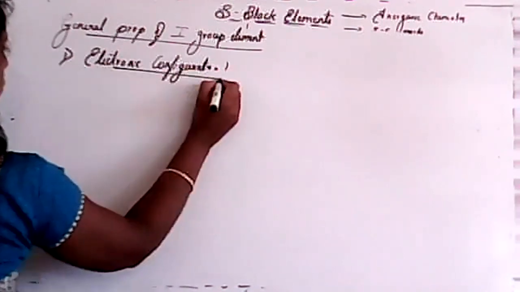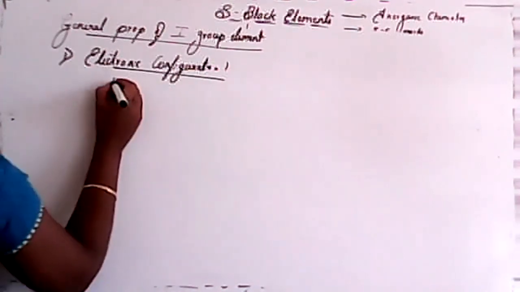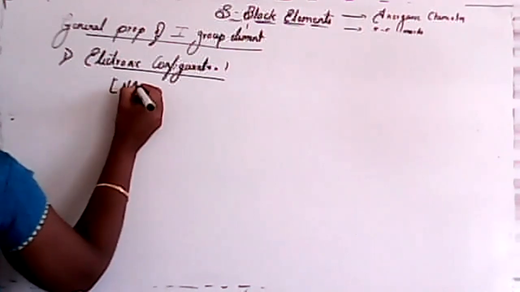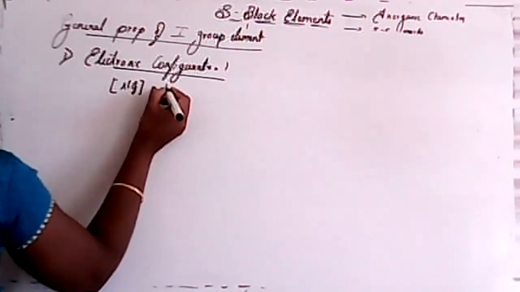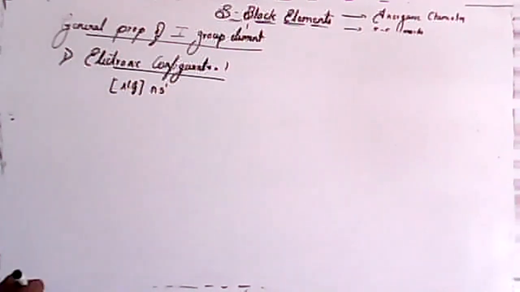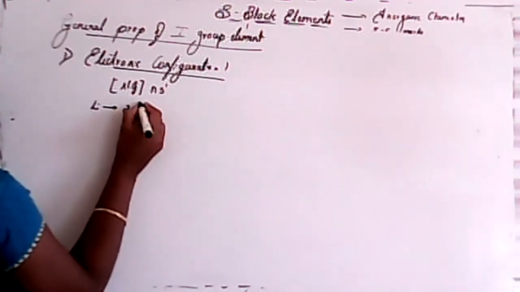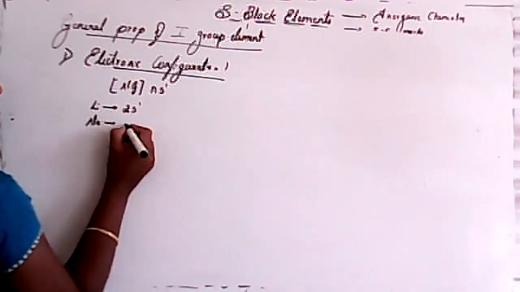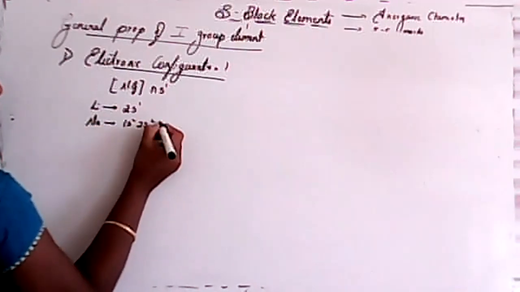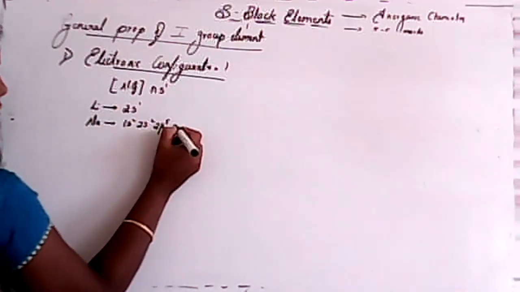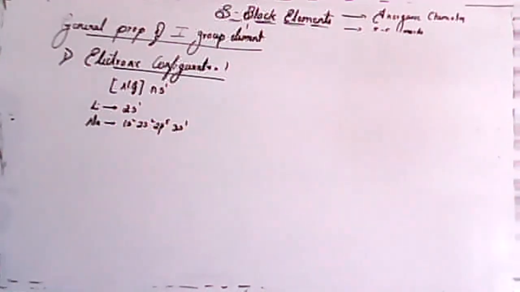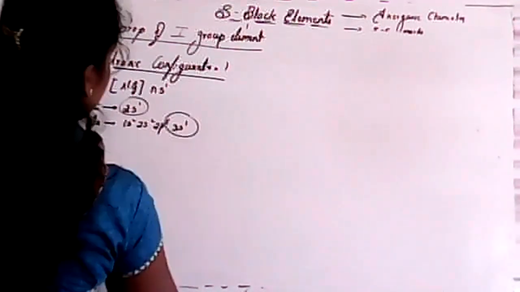So you've already studied configuration, isn't it? It has a noble gas configuration with ns1. Say, if I consider lithium, it has 2s1. If I consider sodium, it has 1s2, 2s2, 2p6 and 3s1. That means the outermost electronic configuration is like that.